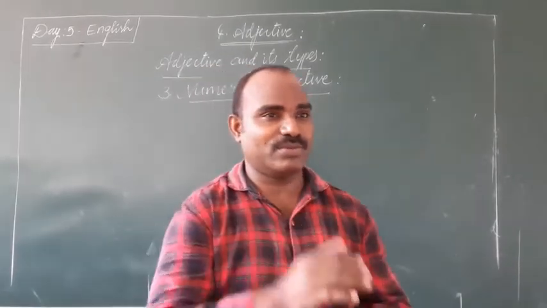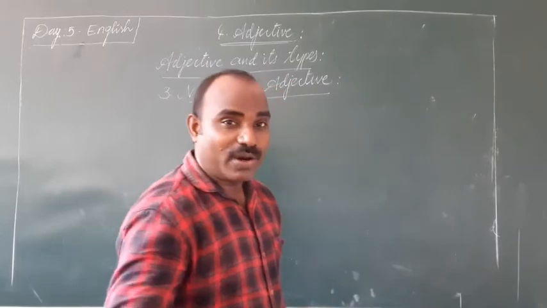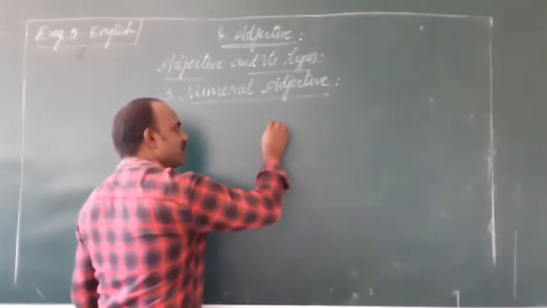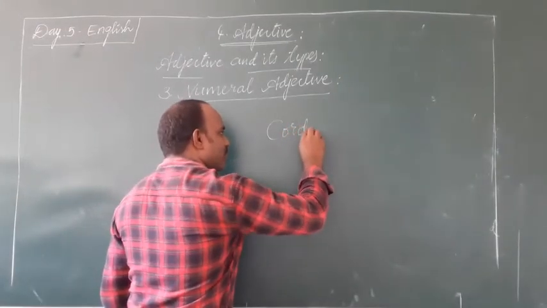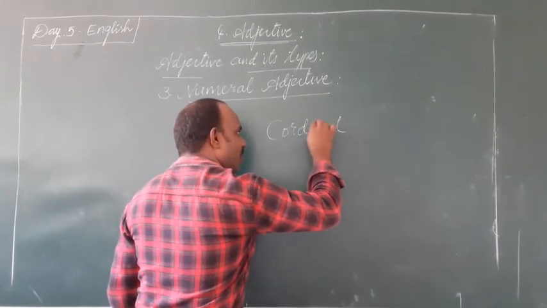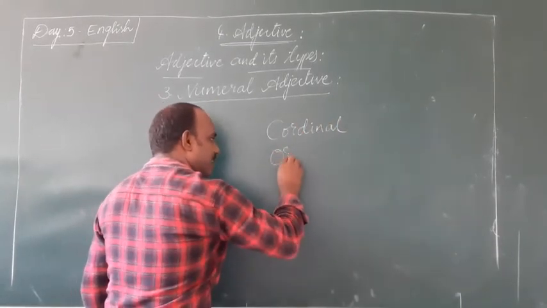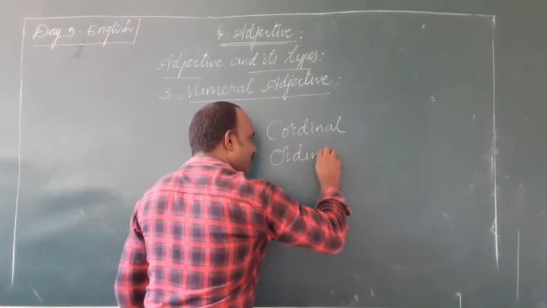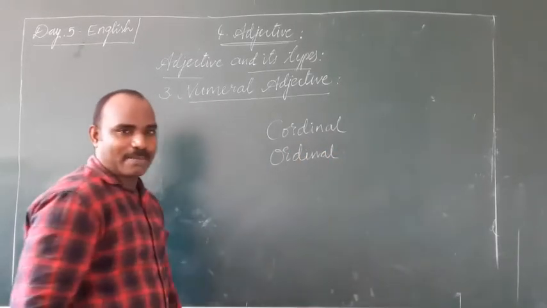Here again we have two. Do you know cardinals or ordinals? Cardinal and ordinal numbers.